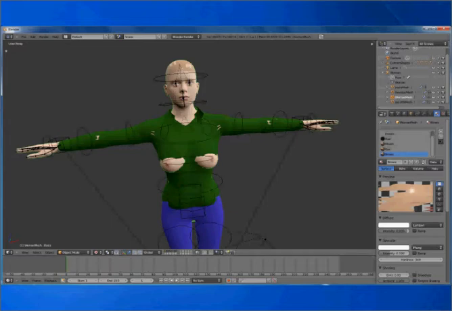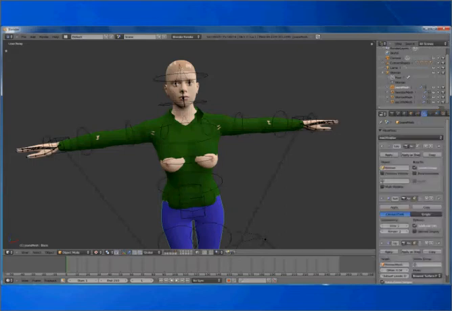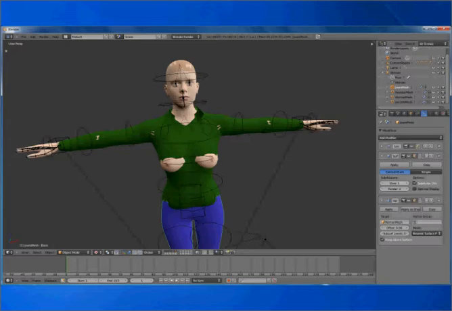First, let's go to the jeans mesh. This default material color is fine, or we can change it to whatever we want. Let's see what modifiers are there. We have the armature modifier, the subsurf modifier, and the shrink wrap modifier. Armature modifier, let it be there.